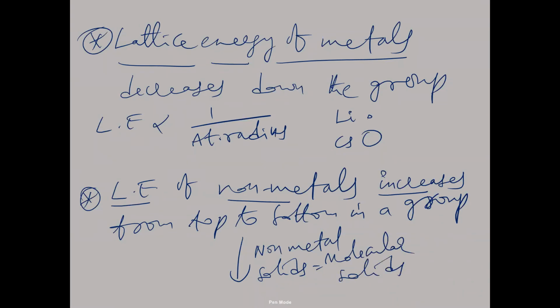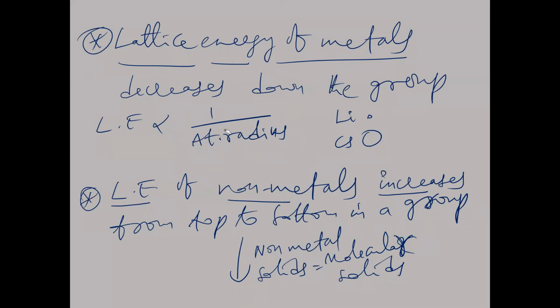From top to bottom in the group of non-metals, the van der Waals attractions between the particles increase, and the lattice enthalpy increases. So lattice enthalpy of non-metals in the group from top to bottom increases, but lattice enthalpy of metals decreases down the group.